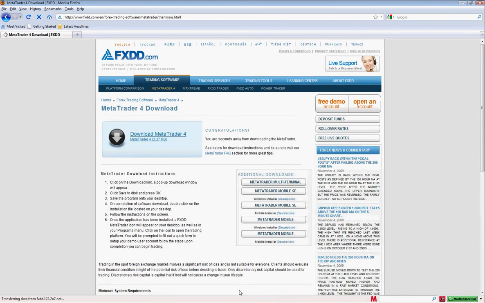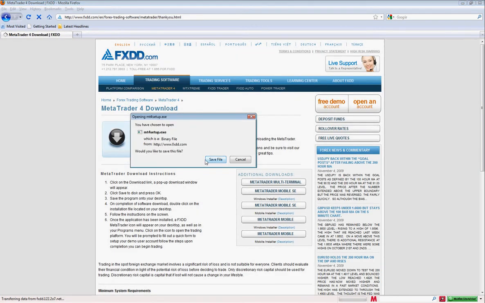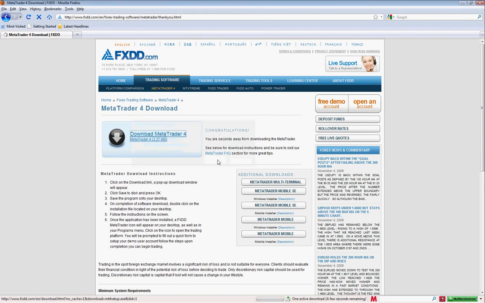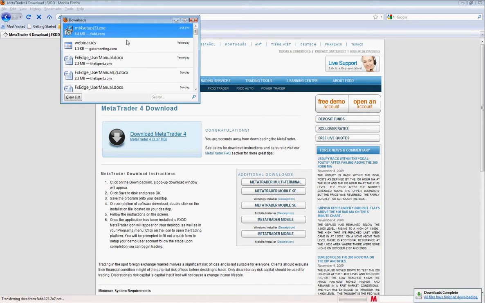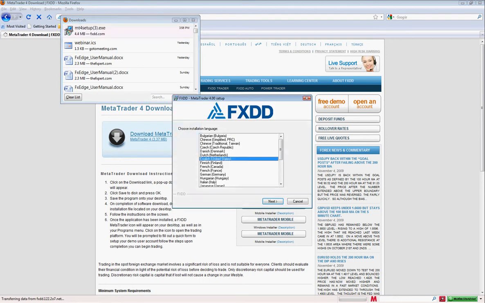Now this will take you to another window that will have a button that says download MetaTrader 4 or MetaTrader 4 download. Here we go. We're going to tap on that and this will start the installation wizard. Press save file. Now when it's downloaded and begins to run,